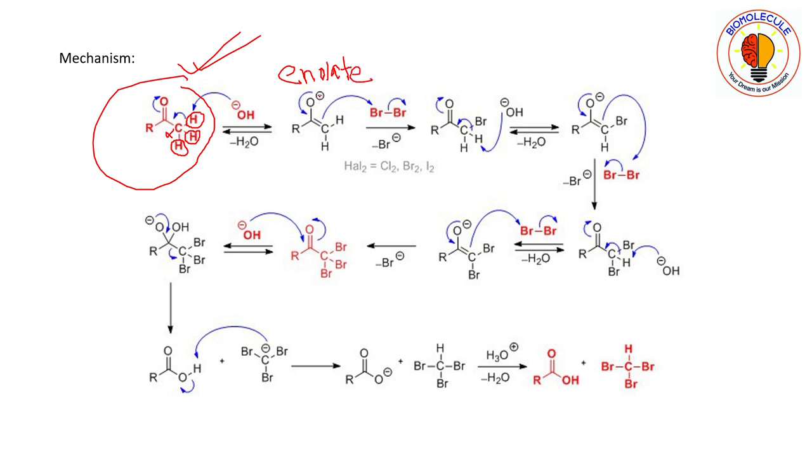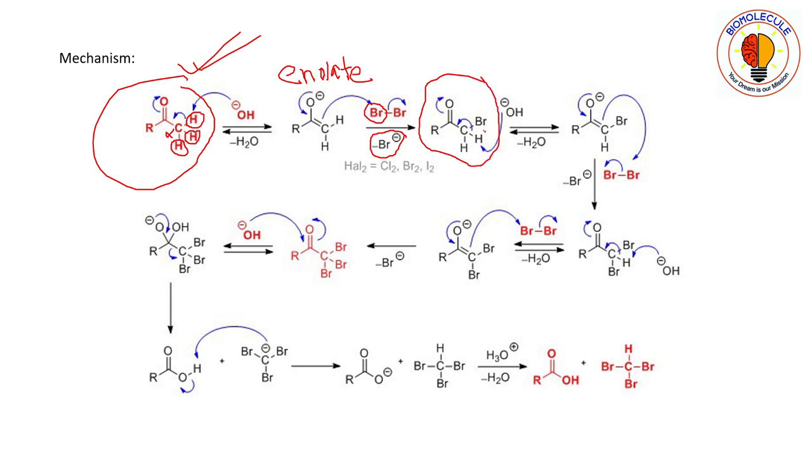This negative charge pushes in and this double bond will take bromine from Br2, leaving another nucleophile, Br minus. It is just an SN2 type reaction. So you are getting this.